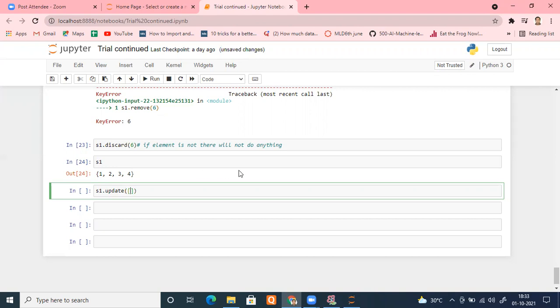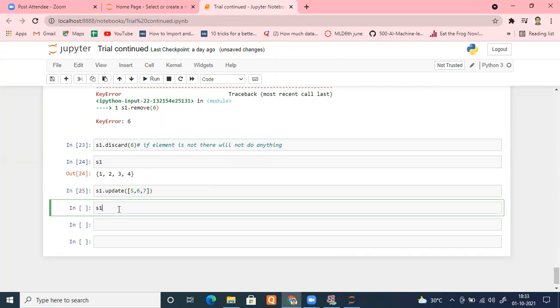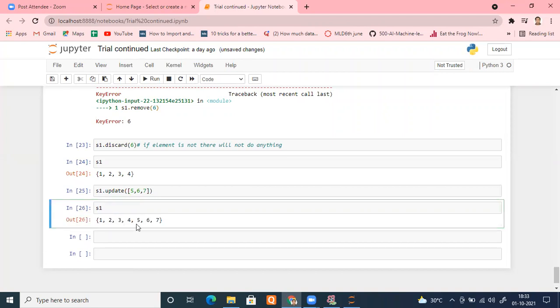So I made an iterable. An iterable can be anything. For example, I made 5, 6, and 7 as a list. A list is an iterable, right? So I put an iterable, and now see, once I do that, check S1, please. I hope your problem is satisfied. Somebody asked. Yes, sir. Okay, so you can do that. You have to pass an iterable. If you have multiple elements, group them in an iterable and pass them. It will do it for you.